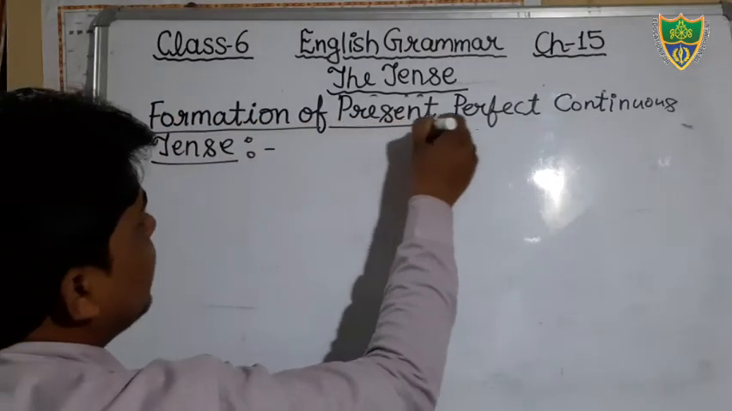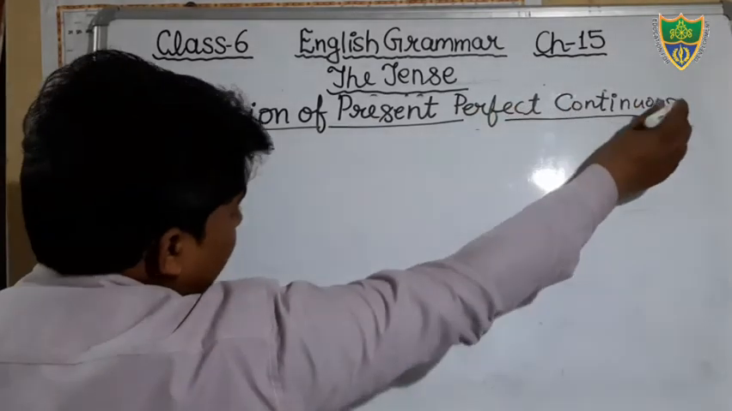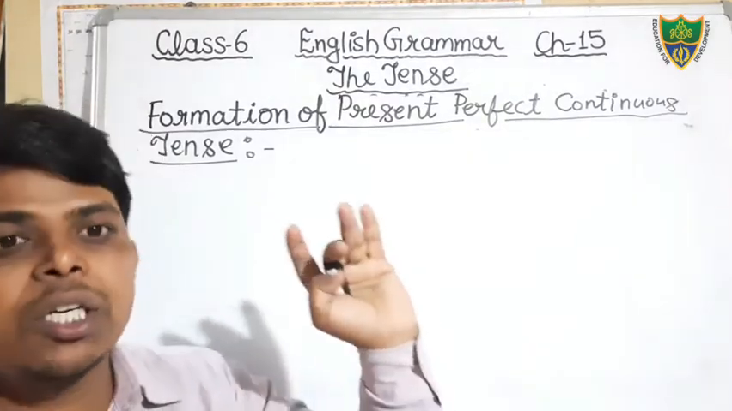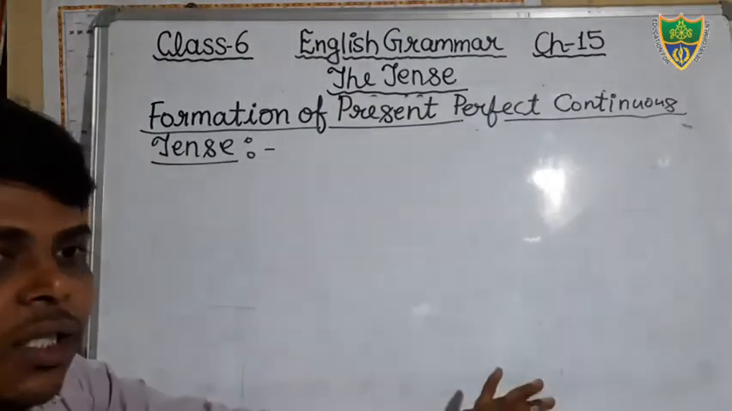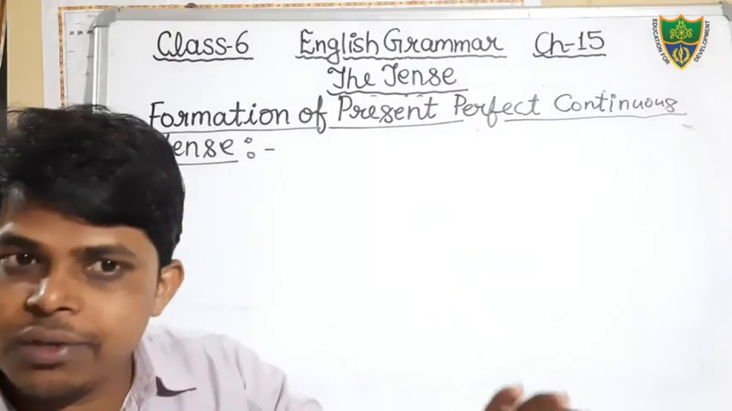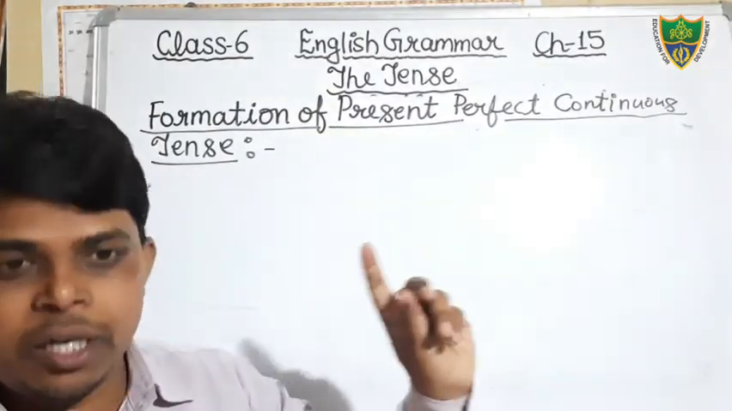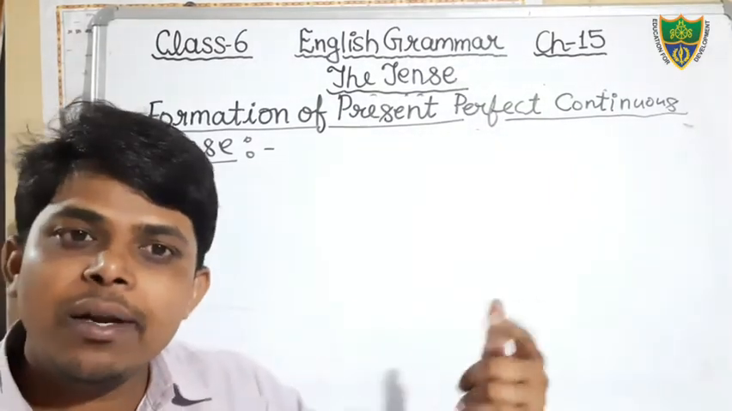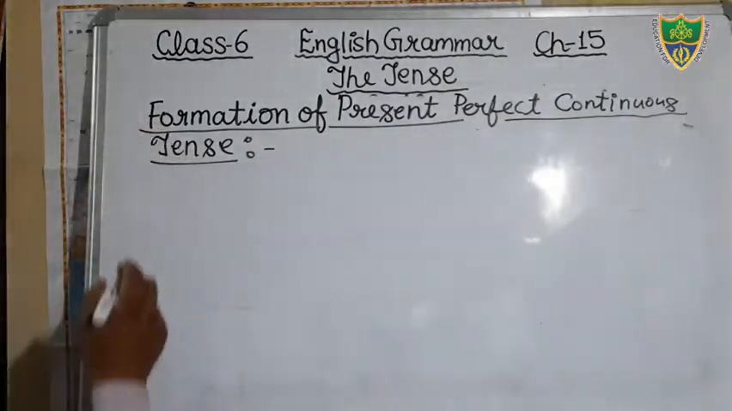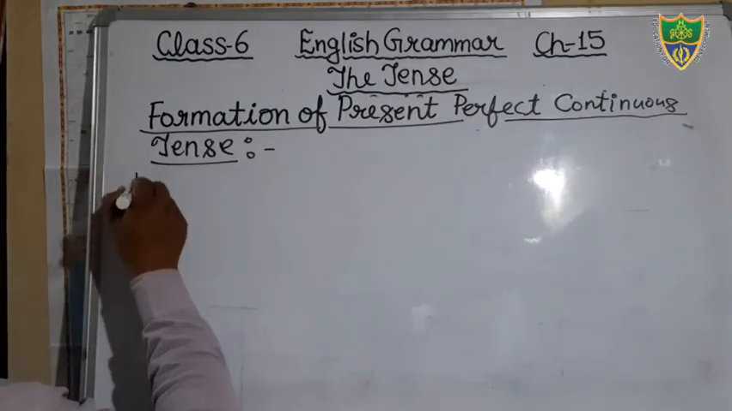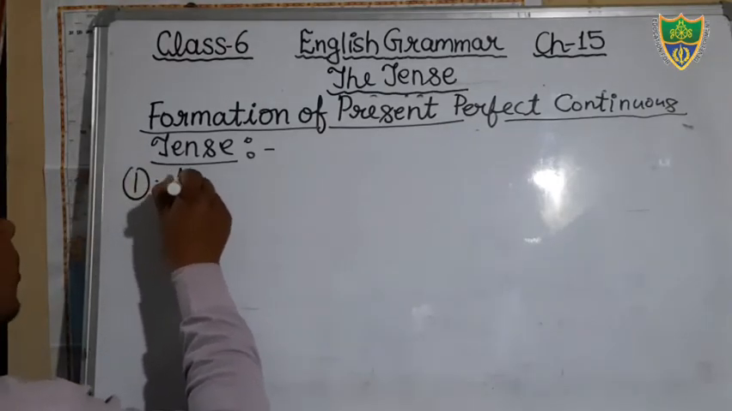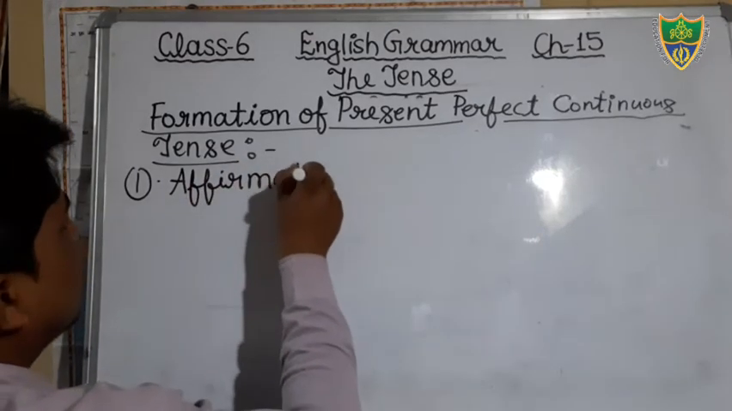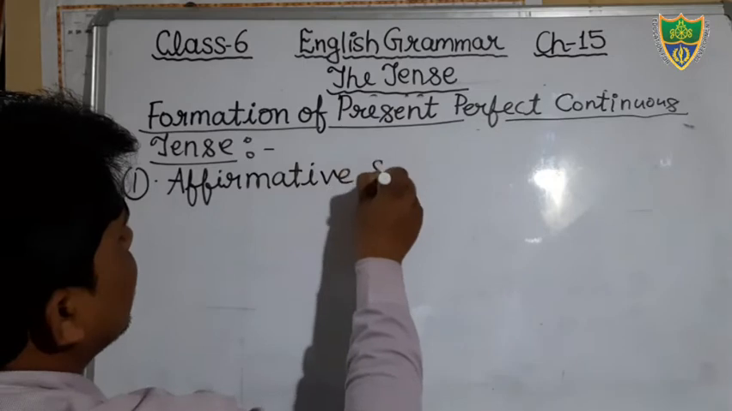Dear students, in the previous classes I have also told you that we construct three types of sentences in each tense, that is affirmative, negative and interrogative. And interrogative is divided into two subkinds, that is yes-no type and WH type. So first of all we will discuss the formation. First format, that is the affirmative structure, affirmative sentences.